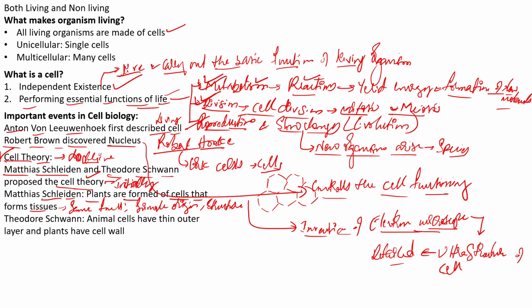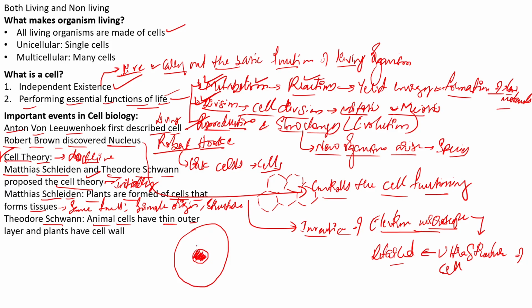German botanist. Now, later, another scientist, Theodor Schwann, observed that animal cells have a thin outer delimiting layer. If you look at the diagram of any cell, how do you draw a cell? We always draw a large circle, and we also draw one more small circle inside and give it dark shading. This is how we draw the cell, right?